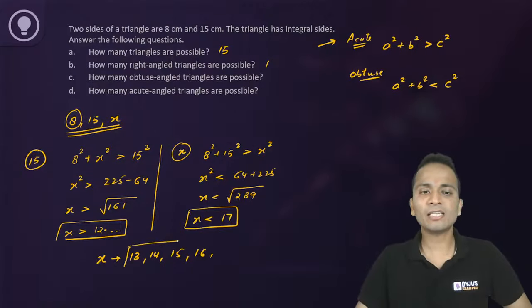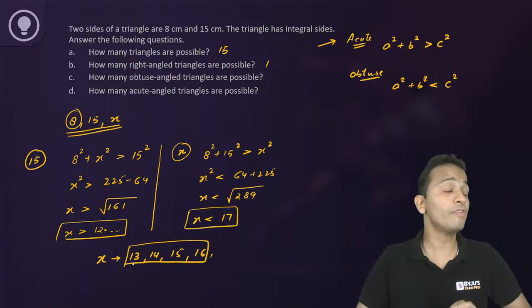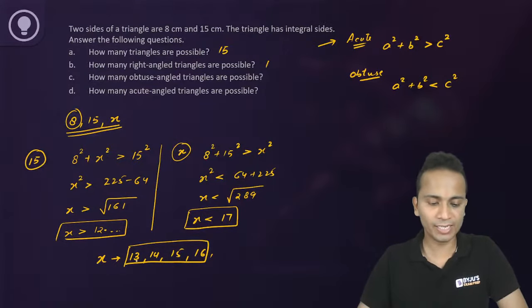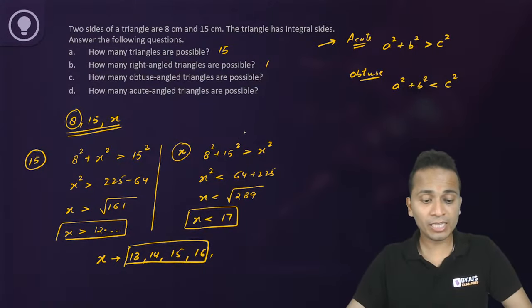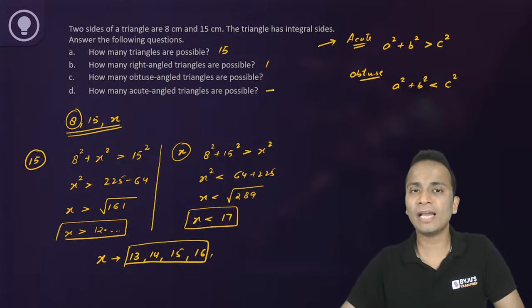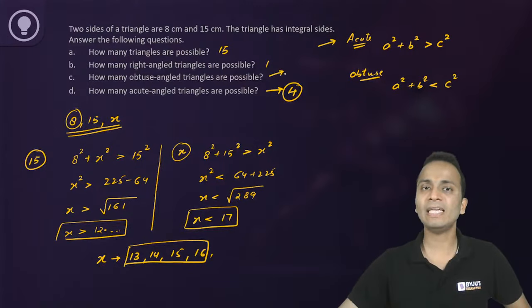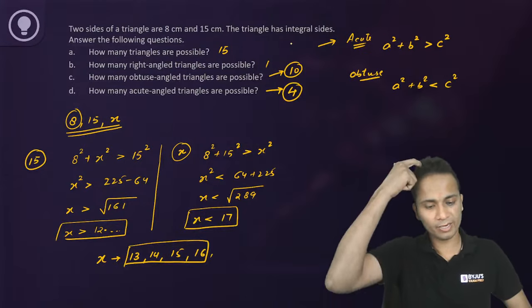So these are the four possible values of x for which the triangle will be an acute angled triangle. All right, fine. Amrit, it will be 4 for acute angled triangle. So there will be 4 triangles which will be acute, and the remaining 10 triangles will be obtuse angled triangles.